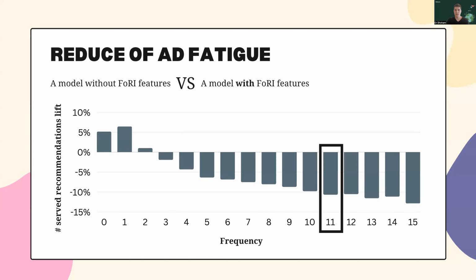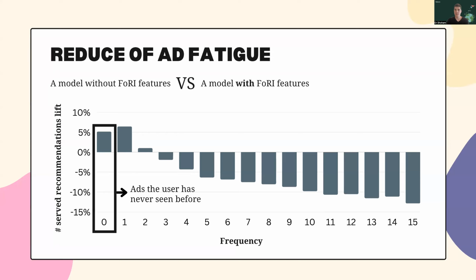For instance, the new model with FORI features shows 10% fewer recommendations which were already viewed by the user 11 times before. It means it prefers to display other ad candidates instead, candidates with less repetitive history. We notice this trend from frequency 3 and beyond.